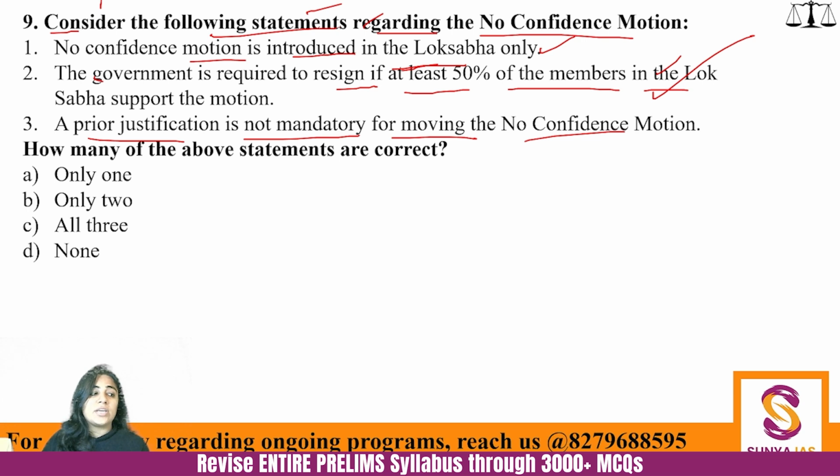This prior justification means that it's not the justification of the president. It is a prior reasoning. So yes, this is absolutely correct that no prior reasoning is required for the MPs to present this no confidence motion. So here C is correct because all three statements are correct. And the topic of no confidence motion is done.